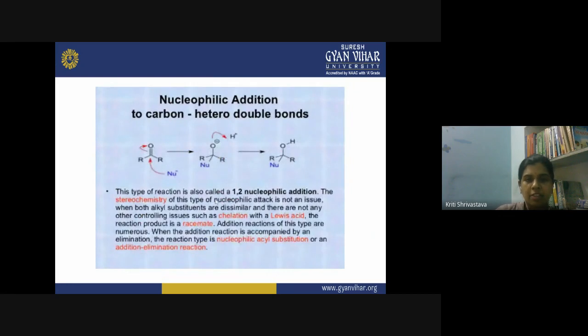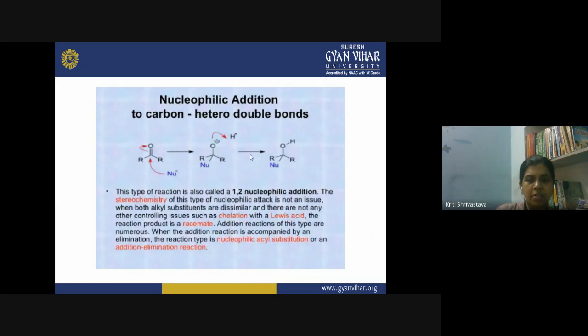So this type of reaction is called a 1,2 nucleophilic addition reaction. The stereochemistry of this type of nucleophilic attack is not an issue when both the alkyl substituents are dissimilar and there are not any other controlling issues such as chelation with a Lewis acid. The reaction product is a racemate.